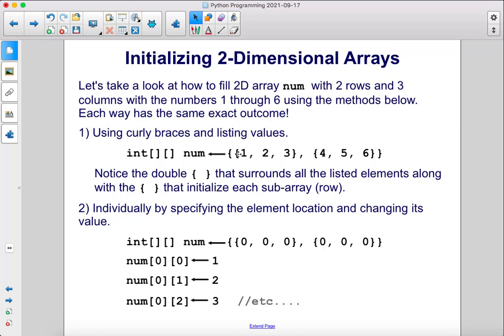Notice the double curly braces that surround all the listed elements, along with the curly braces that initialize each subarray. So we have a row here and a row there. We could also individually specify the elements by location. So we can declare this empty array with all zeros, then we can access each compartment and give them values that way.